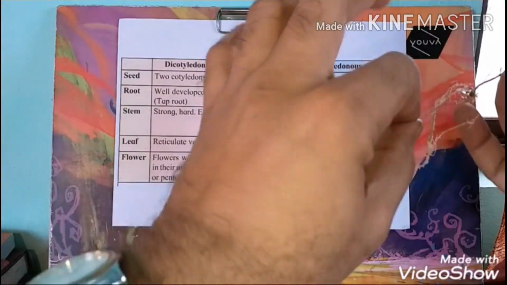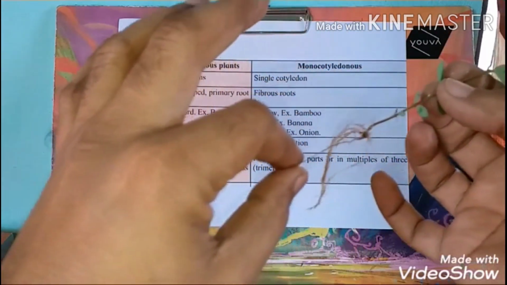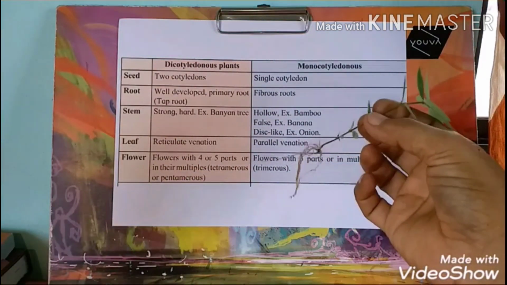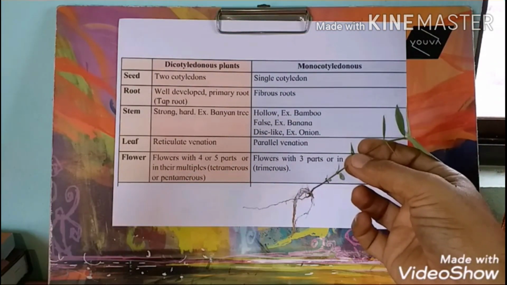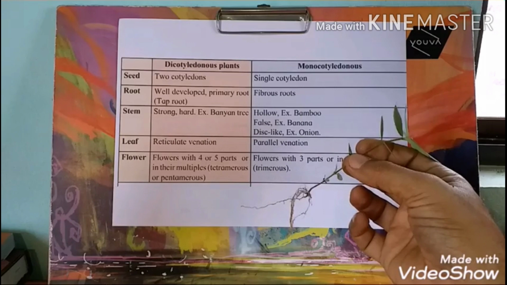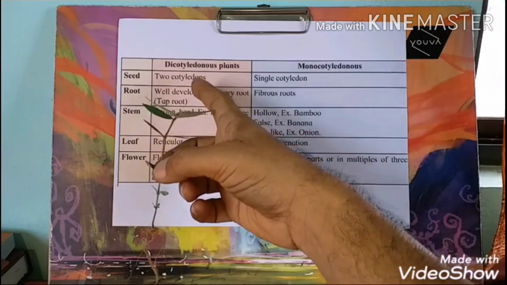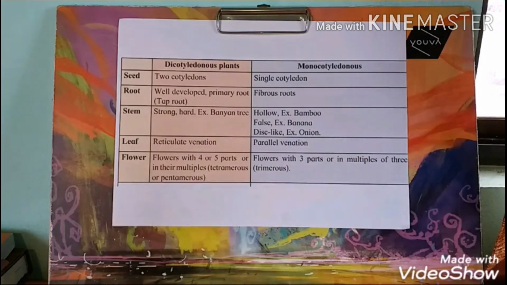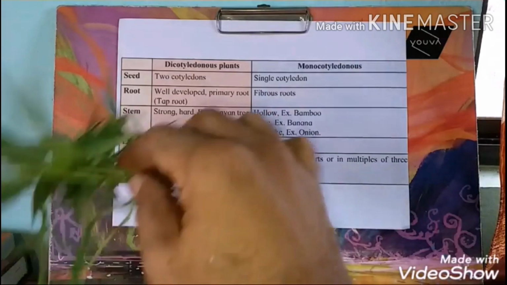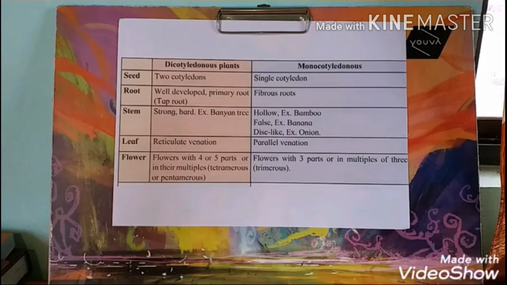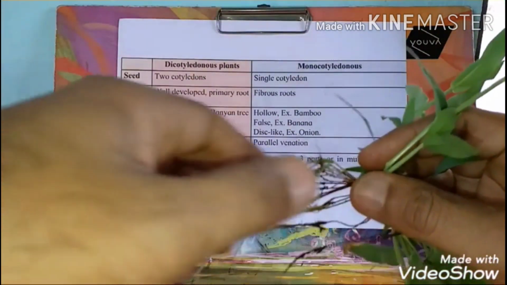The main root is divided into other branches. This is the taproot system, and this is the characteristic of dicotyledonous plants.